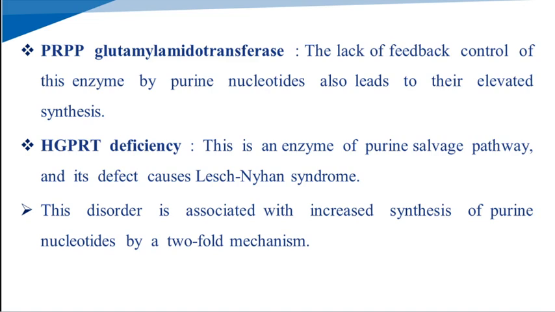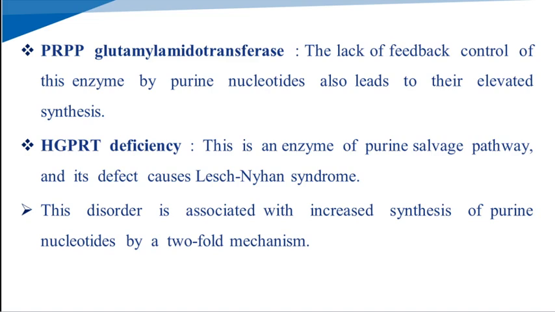Next, HGPRT deficiency. This is an enzyme responsible for the purine salvage pathway, and its defect causes Lesch-Nyhan syndrome. This is a disorder associated with the increased synthesis of the purine nucleotide by twofold mechanisms.